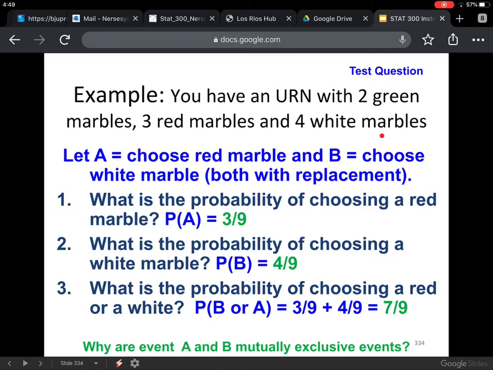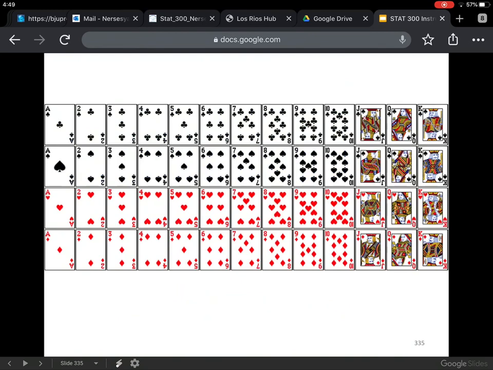And there is no such marble in the urn. There are only green marbles, red marbles, and 4 white marbles, right? So there are no red and white marbles, or green and red marbles. That's why these 2 are mutually exclusive. And therefore, I just needed to add the 2 probabilities. That's as simple as that.